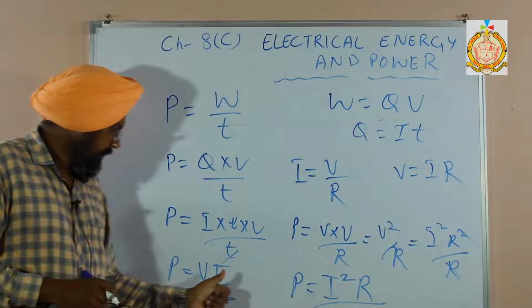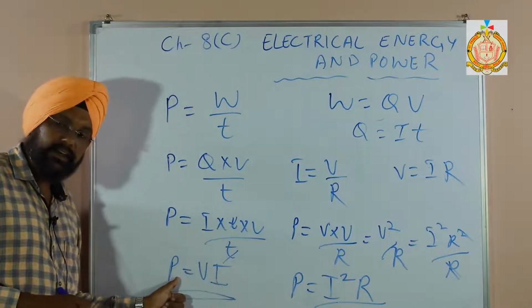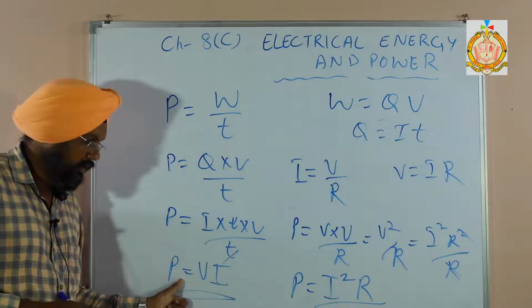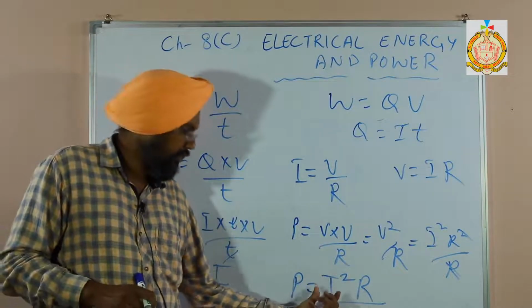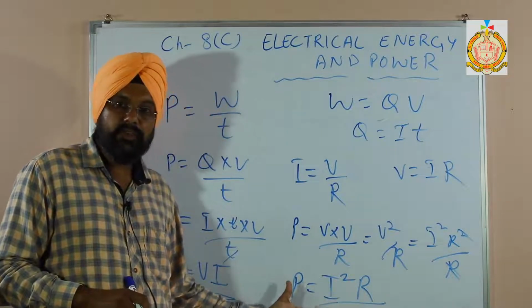If the potential difference and current are given, then you can directly use the power formula for this. And if it relates to the current and the resistance, then this formula we can use.